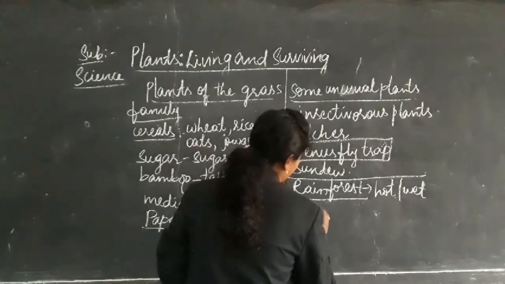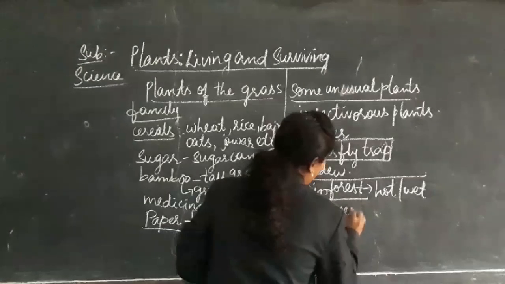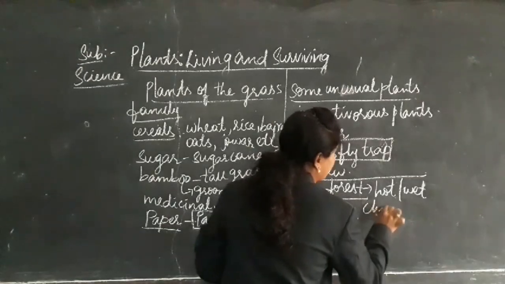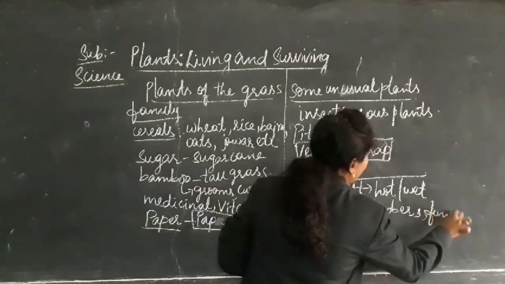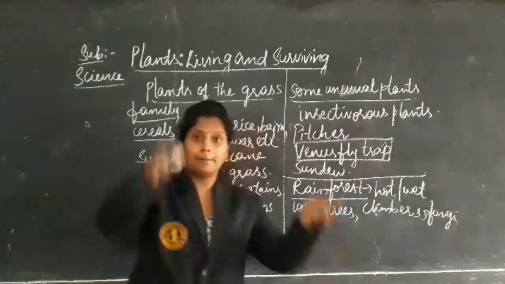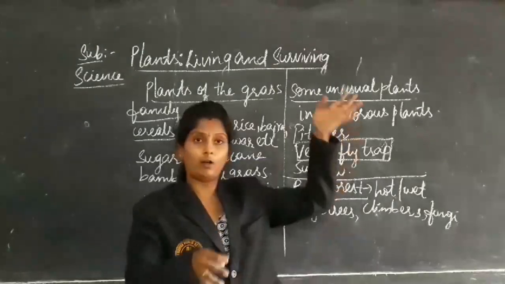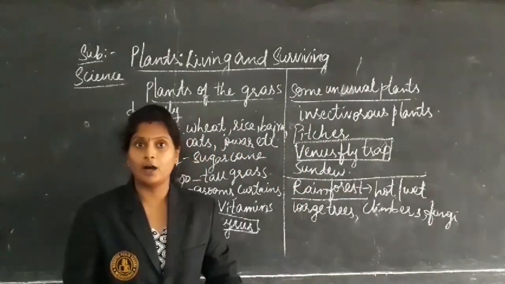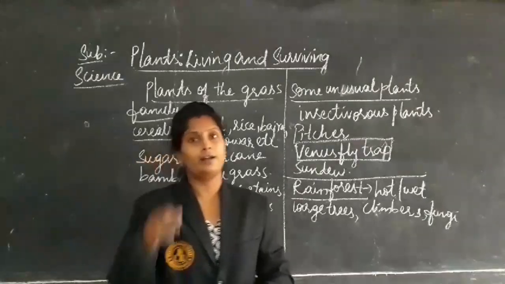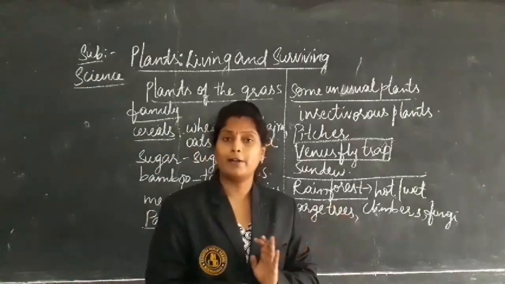Large trees along with climbers, creepers, and fungi, and maximum climbers go along with the trees, and some leaves and twigs fall down, and then down and up we can see a total number of plants.